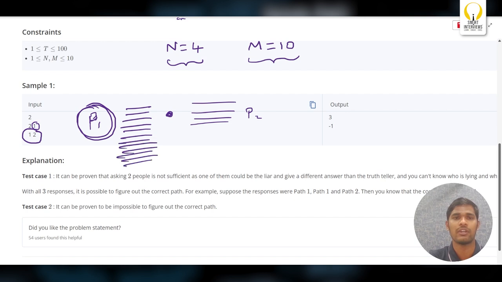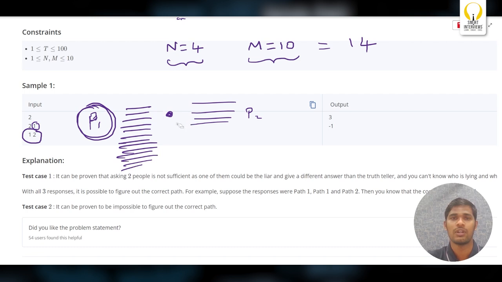Now here we have 10. Among these 14 people, 10 are telling truth, 4 are telling false. You'll assume that these 4 people are telling truth. Can you assume like that? No, right?